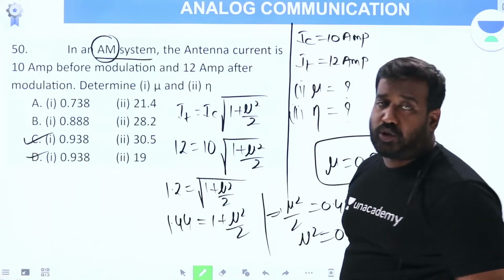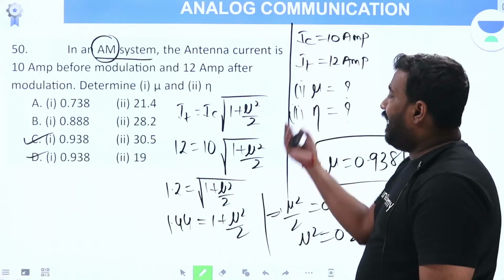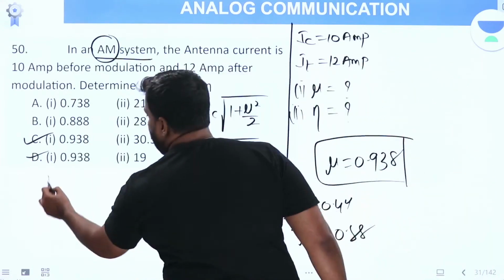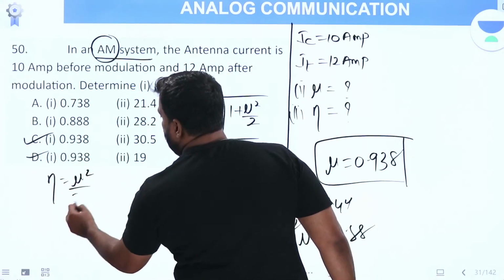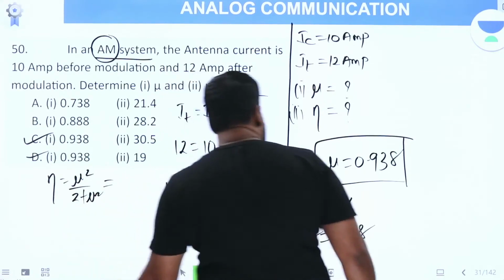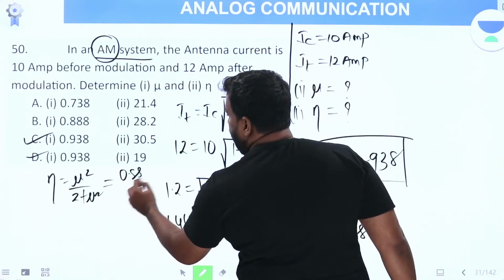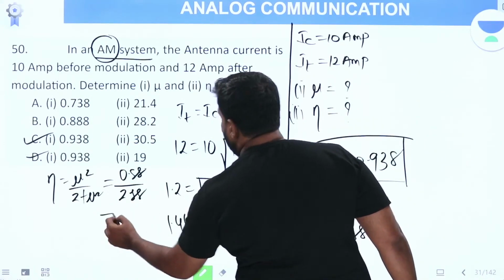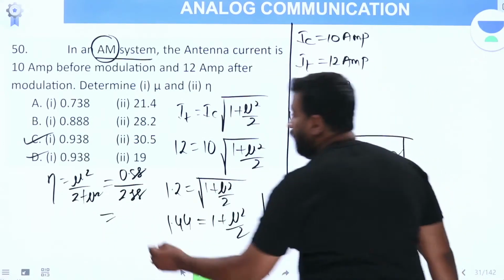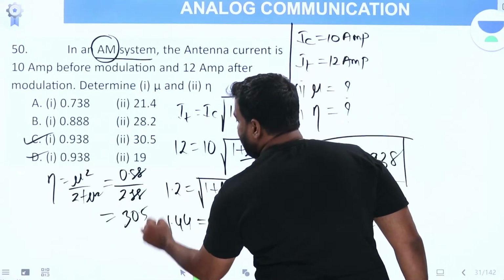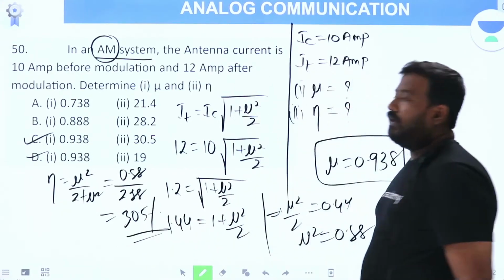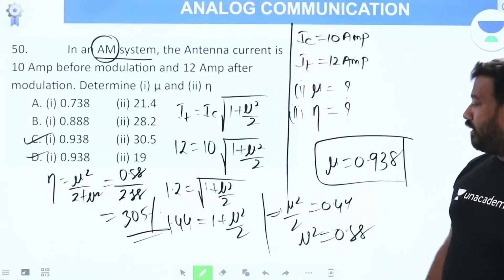Now, once you know mu square or mu value, calculate eta. What is eta? Very simple, no? Eta is mu square by 2 plus mu square. What is mu square? 0.88. 0.88 by 2.88. Please, everyone calculate. You get the answer. If you multiply by 100, you get 30.5%. So what's your answer, dear?